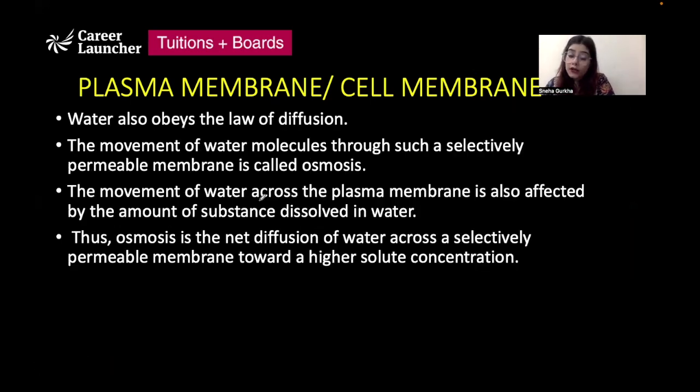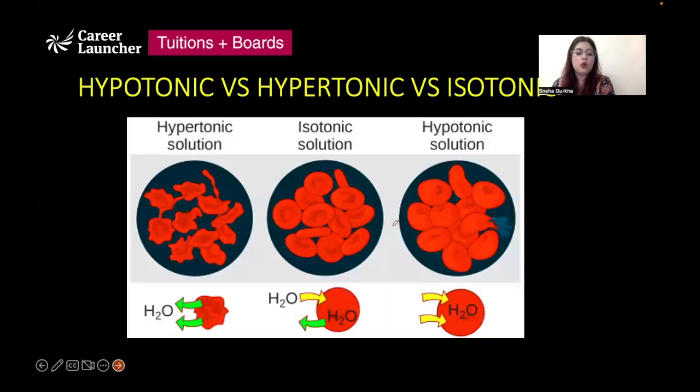Next, water also obeys this law of diffusion, which means water will also travel from its area of high concentration, where water is present in more quantity, to the area of low concentration. But this special type of diffusion is known as osmosis. So osmosis is defined as the movement of water from its area of high concentration to area of low concentration through a selectively permeable membrane, right? So water would always try to move from its high concentration to low concentration.